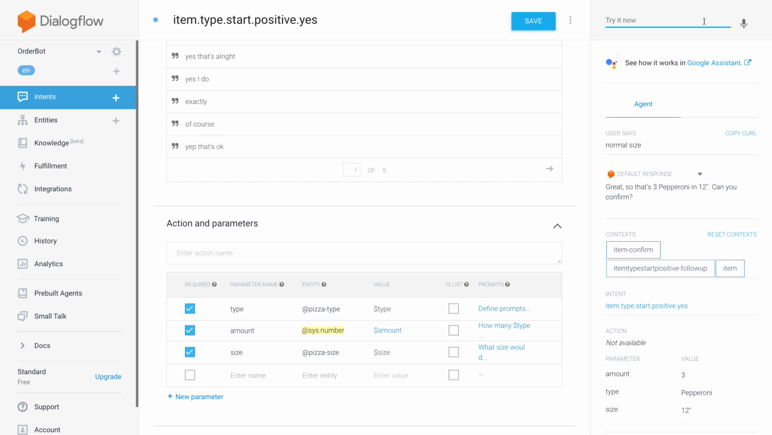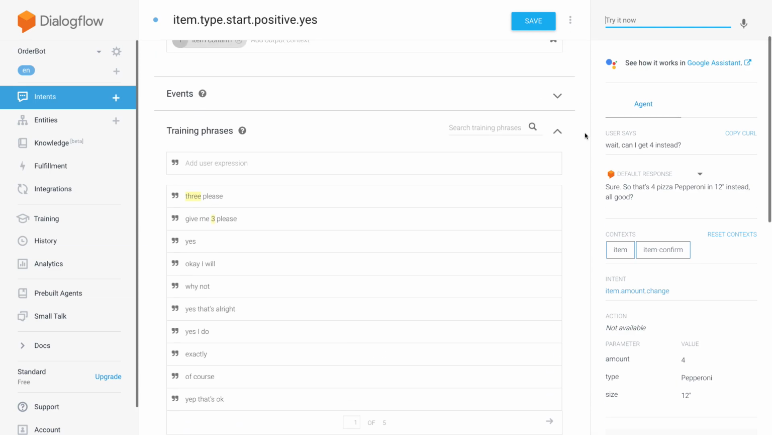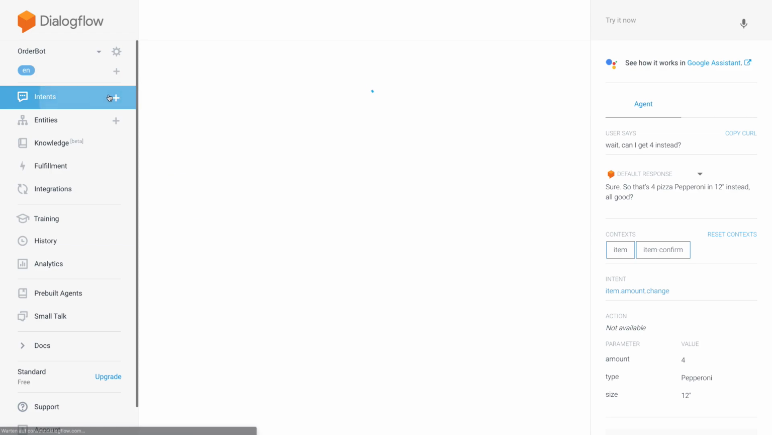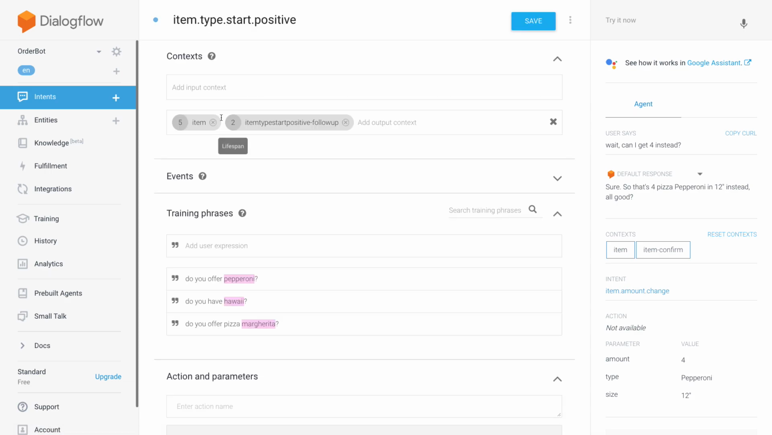Let's just try one more interesting thing. What if I want to amend this item configuration now and say, wait, can I get 4 instead? Sure. So that works. I'm pretty happy it did. And why does it work? Because, well, we didn't set item as an output context here, but it's still alive because it's got a lifespan of 5 and it's set here.